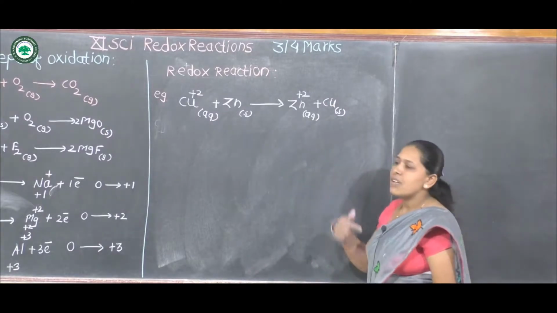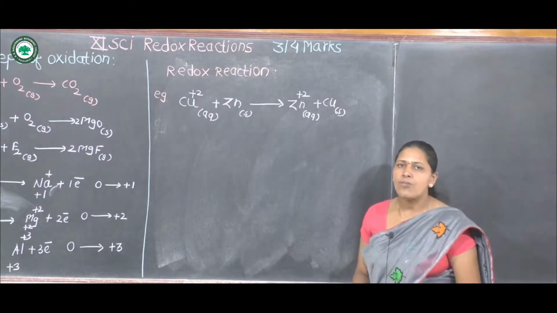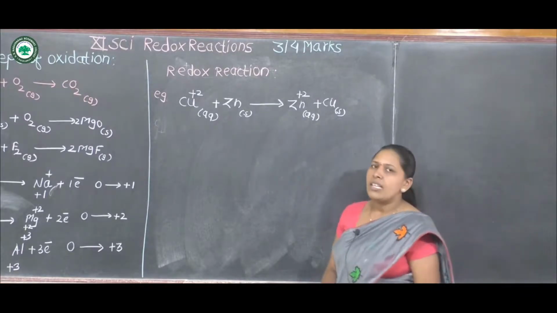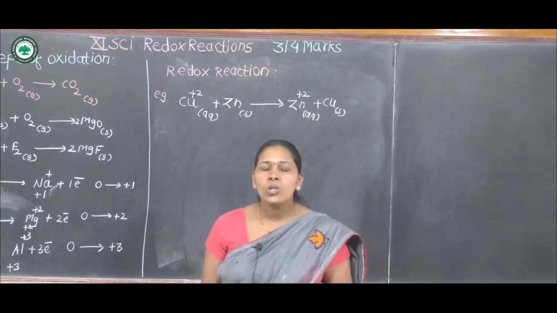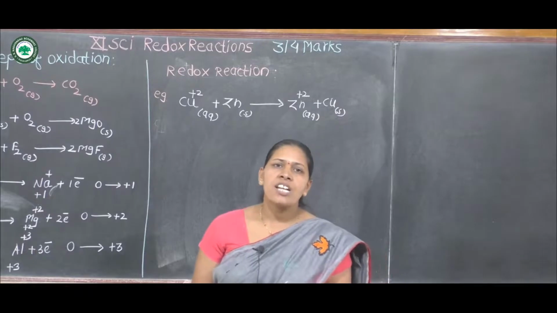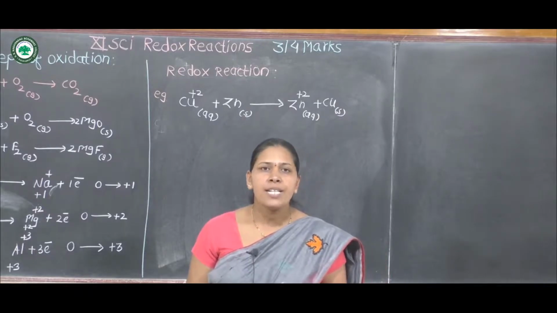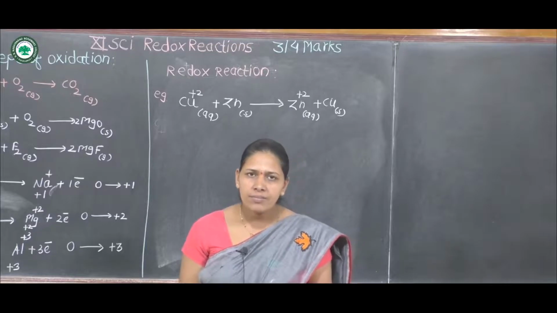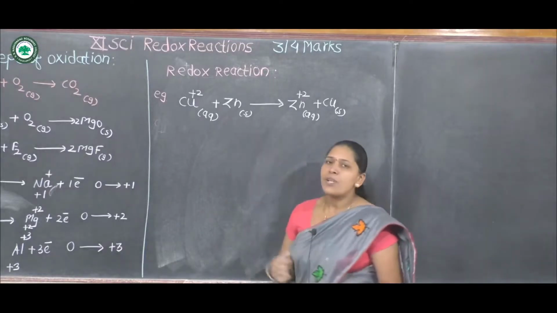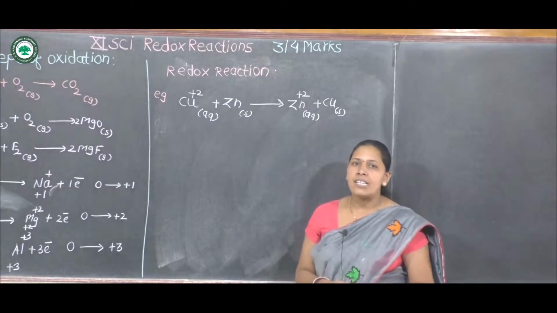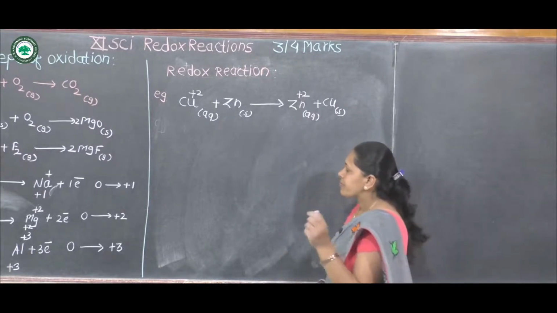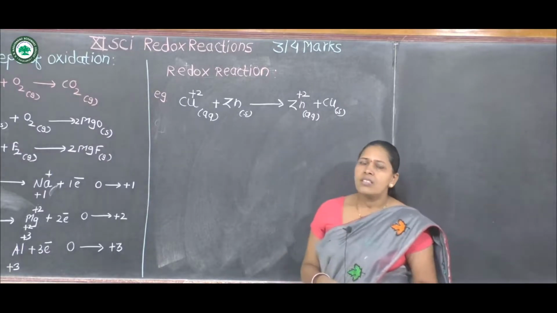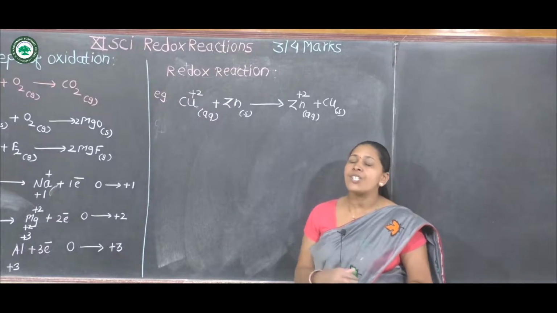This reaction is a redox reaction. First of all, what is meant by redox reaction? It is the reaction in which both oxidation reaction and reduction reaction take place simultaneously. That reaction is called redox reaction. Here is one example, the cell reaction in a Daniell cell. How will you determine this reaction is a redox reaction?